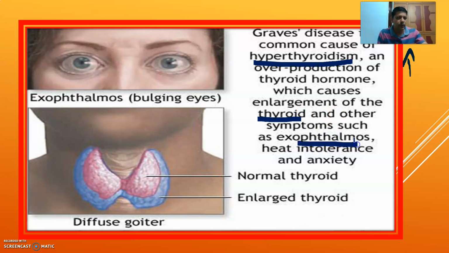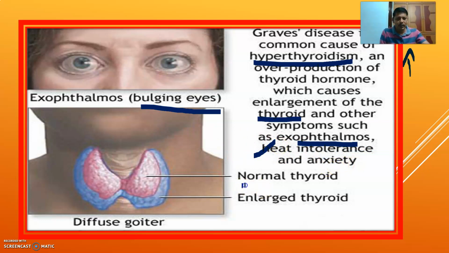Exophthalmos, that means, what do we call the eye doctor? Ophthalmologist. Exophthalmos means eyeballs protrude out. Bulging eyeballs, protrusion of eyeballs, and these people cannot tolerate heat, with heat intolerance and anxiety.